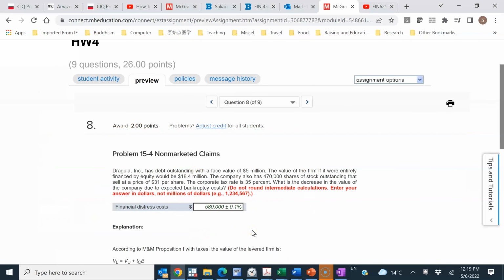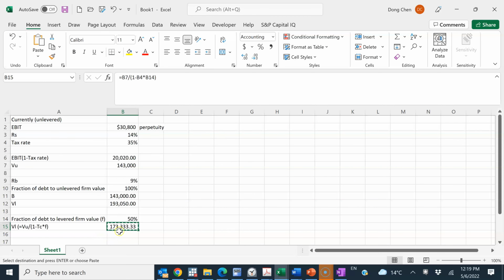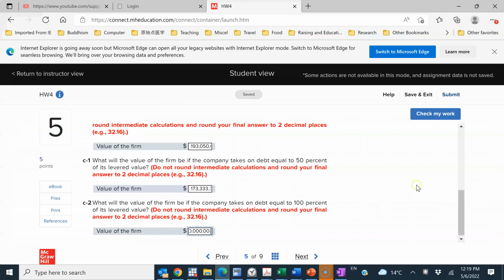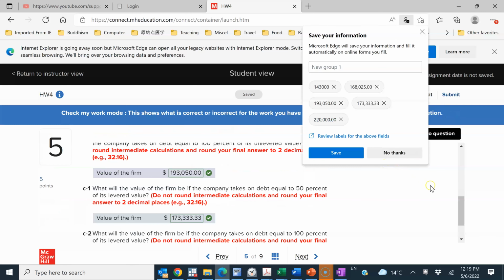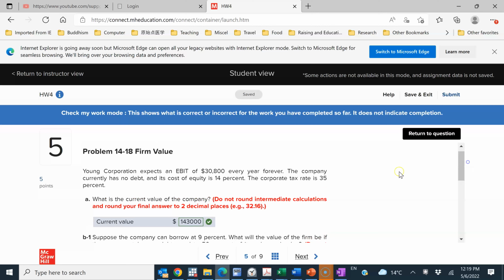Because we have followed the best practice of never hard coding the data in Excel, to get the answer to the final part of this question we can simply change the fraction here, and the answer will automatically adjust. Now I can check my work and save. Just double check: you can see I got all parts correct. So that is how we can solve this problem.